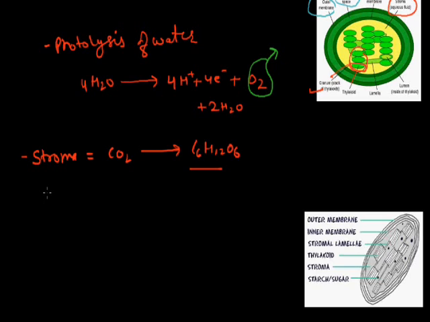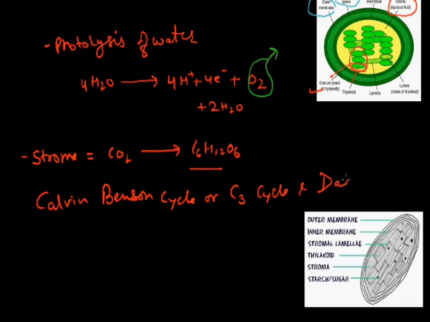This is known as the Calvin-Benson cycle or dark reaction. Calvin and Benson are the scientists who discovered this process, so we call it the Calvin-Benson cycle or C3 cycle and dark reaction. It is completed in the stroma of the chloroplast.